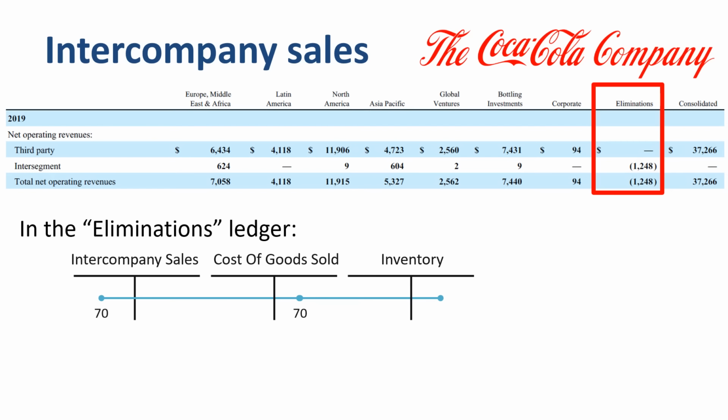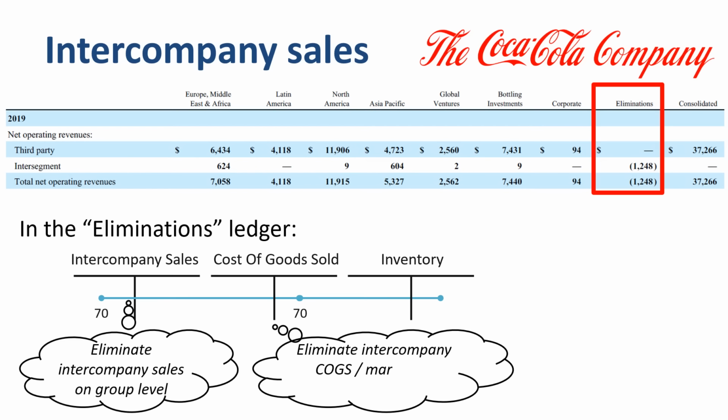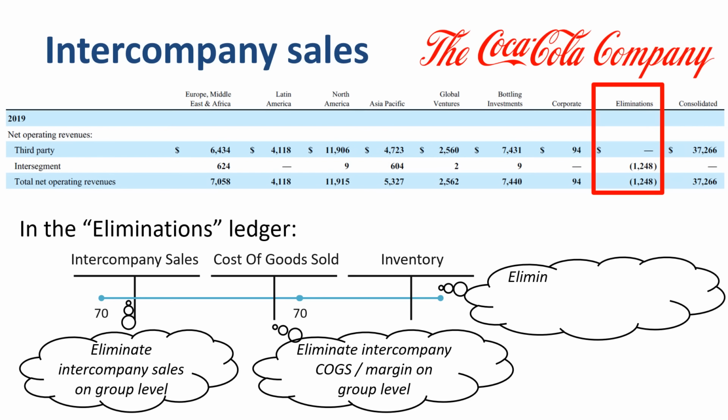The debit to intercompany sales eliminates intercompany sales on the group level. The credit to cost of goods sold eliminates the intercompany COGS and therefore the margin. The credit to inventory eliminates the intercompany profit on goods still in inventory, in other words, not sold externally yet. When intercompany inventory on the balance sheet at the end of the period is 0, then the full credit leg of the journal entry goes to COGS.